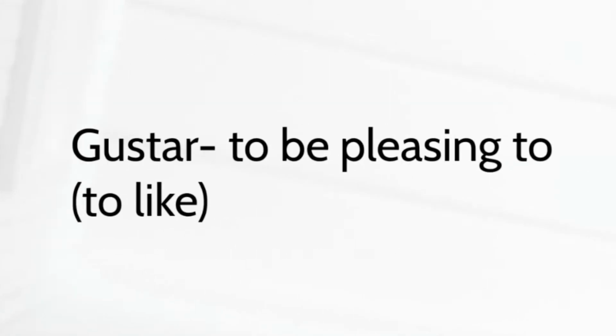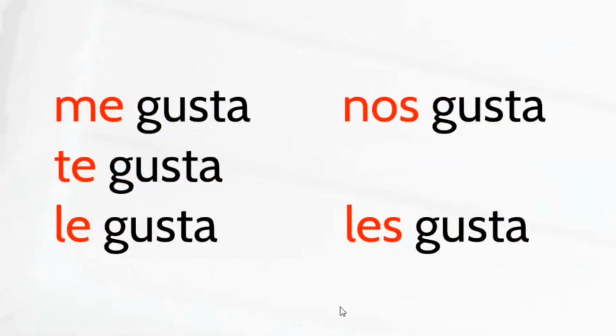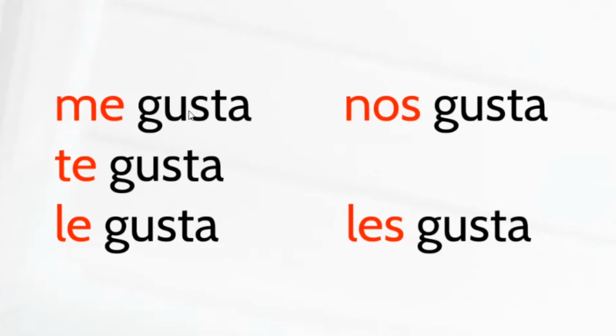So let's take a deeper dive into that. If we conjugate gustar out in all 5 forms, 6 forms if you're covering vosotros, but I do not cover that in my class, we have 5 forms here. Me gusta, te gusta, le gusta, nos gusta, and les gusta. Me gusta, it is pleasing to me. Te gusta, it is pleasing to you. Le gusta, it is pleasing to him or to her or to you formal or to the dog or the cat. You have all of your third-person singular subjects that go in this category. Nos gusta, it is pleasing to us, and les gusta, it is pleasing to them, or it is pleasing to you all.